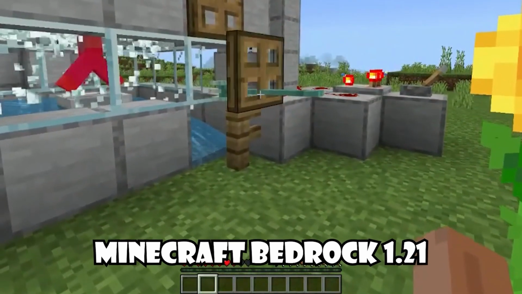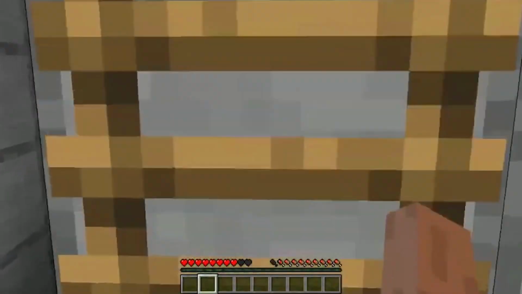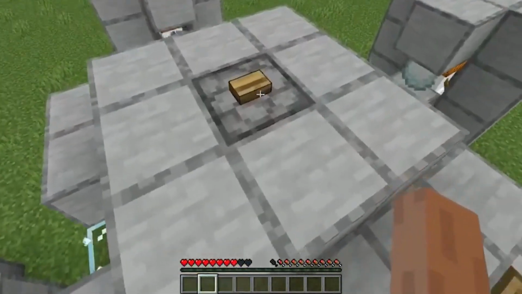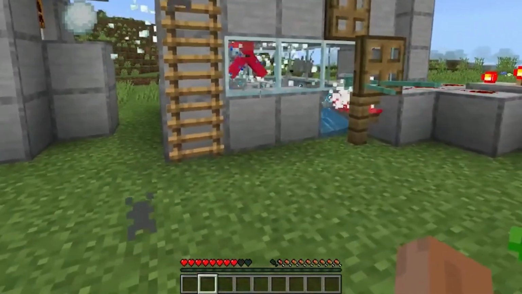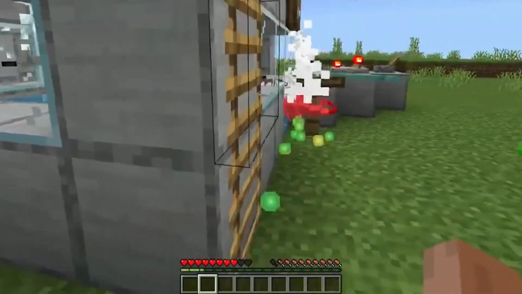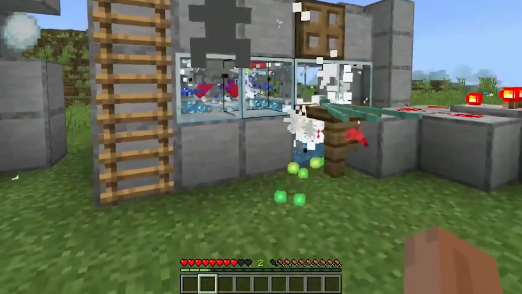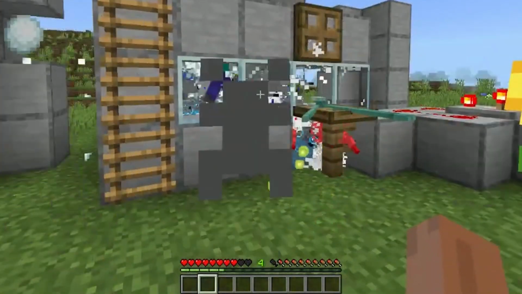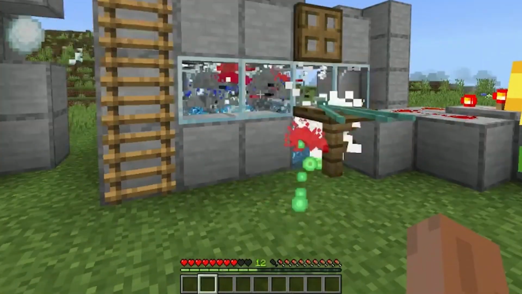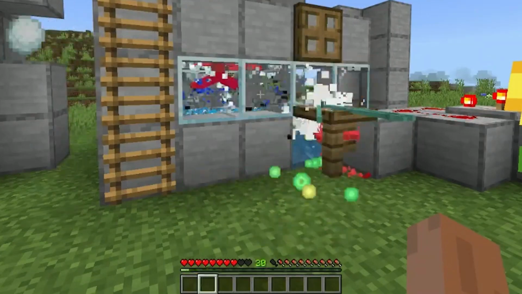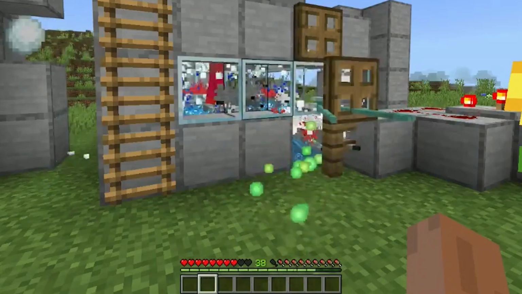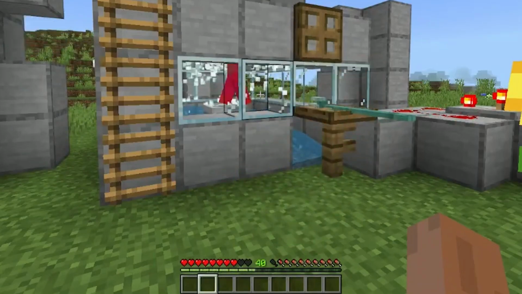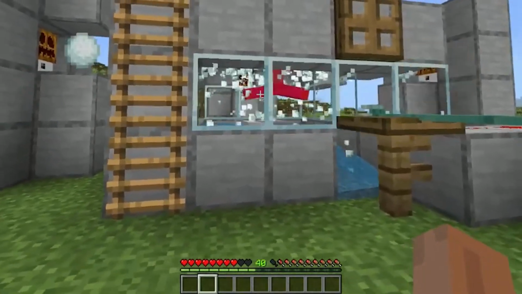If you're playing Minecraft Bedrock 1.21, you know how important XP is. It isn't just some fancy green number floating above your hotbar. It can be the key to becoming an unstoppable force in your world. But the problem is, XP can be a pain to farm. Killing mobs just takes forever, and mining quartz can be too slow. And that is where this Silverfish XP farm takes the front seat.